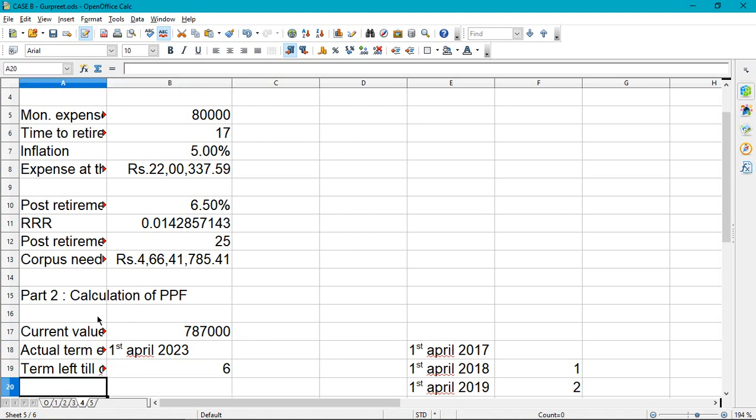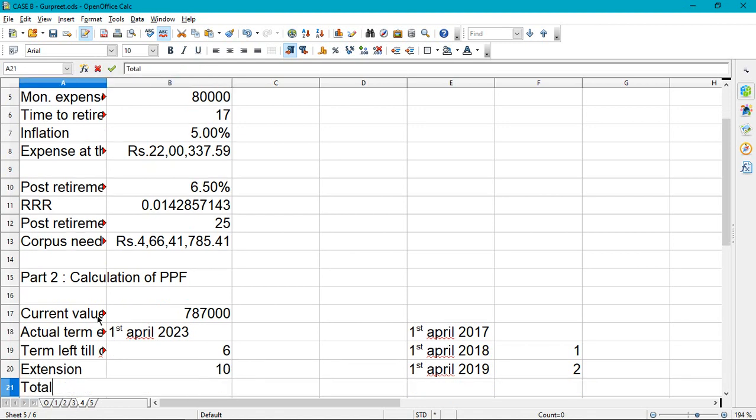There are only 5-year blocks, so the maximum he can extend is 2 blocks, that means 10 years. He can't extend any further, because if he extends another block, the retirement will already come in the next year and he will not be able to withdraw that money. Simple as that. So the extension is 10 years.